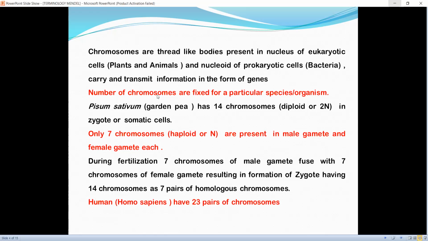Number of chromosomes is fixed for a particular species or organism. Pisum sativum, garden pea, has 14 chromosomes, diploid or 2n, in zygote or somatic cell. Only 7 chromosomes, haploid or n, are present in male gamete and female gamete each.